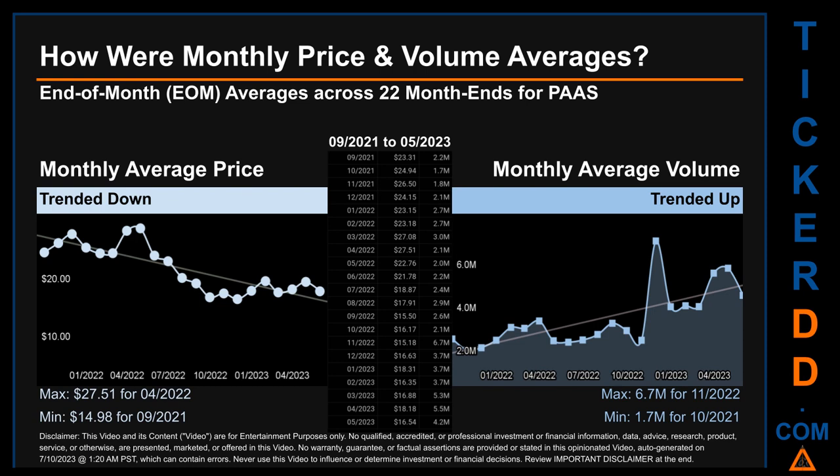The maximum end-of-month average price was $27.51 for 04/2022 while the minimum was $14.98 for 09/2021. Looking at volume, 11 2020 and 10 2021 respectively saw the highest and lowest monthly average volume at 6.7 million and 1.7 million.